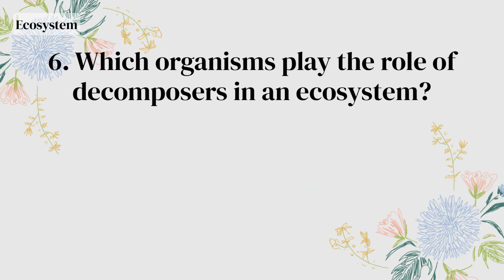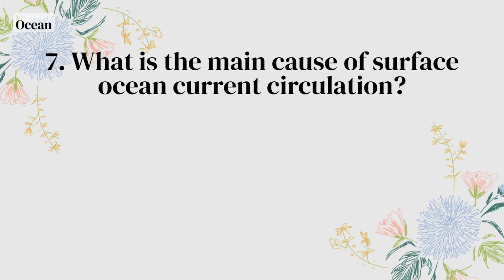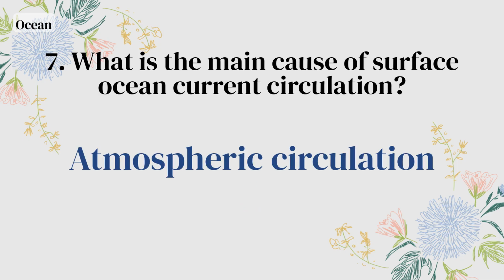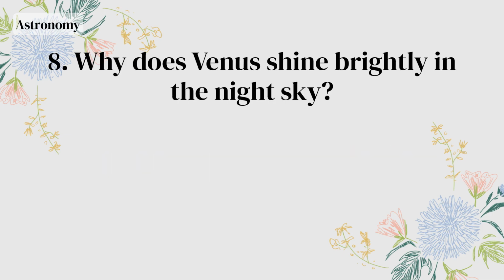Ultraviolet light. Which organisms play the role of decomposers in an ecosystem? Bacteria. What is the main cause of surface ocean current circulation? Atmospheric circulation. Why does Venus shine brightly in the night sky?